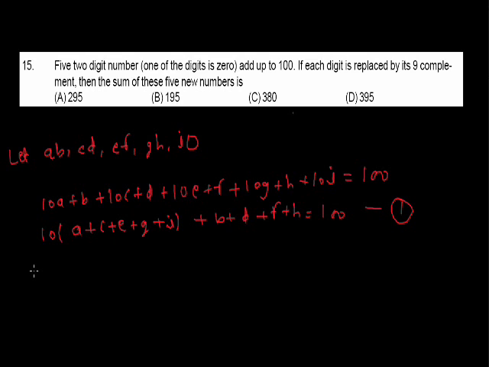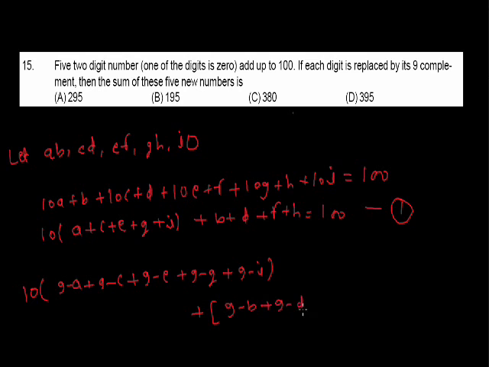Now we want to find the sum of the 5 numbers if the digits are replaced by their 9th complement. We replace these digits by 9 complement, then the sum is 10 into (9 minus A plus 9 minus C plus 9 minus E plus 9 minus G plus 9 minus I) plus (9 minus B plus 9 minus D plus 9 minus F plus 9 minus H).